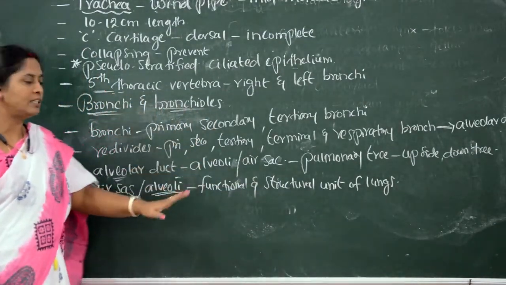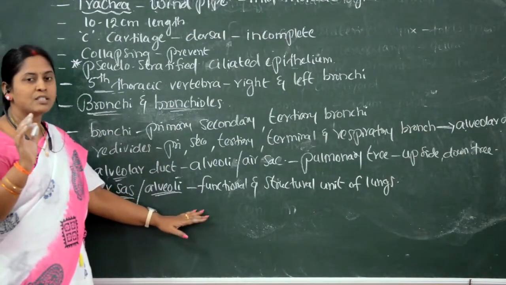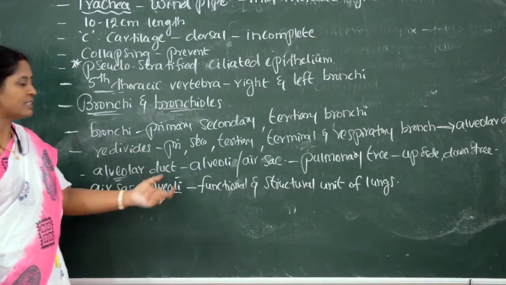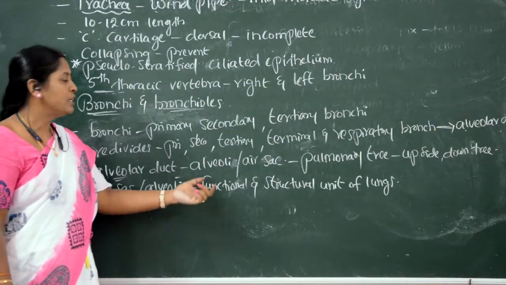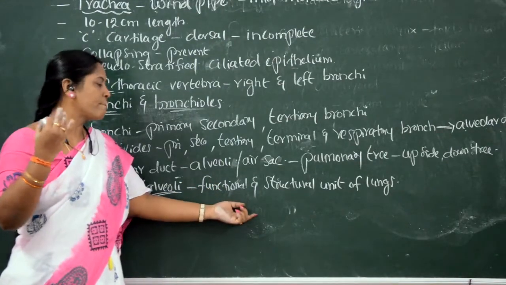Why are we calling alveoli the functional and structural unit of lungs? Because exchange of gases, or diffusion of gases, occurs at the site of alveoli.